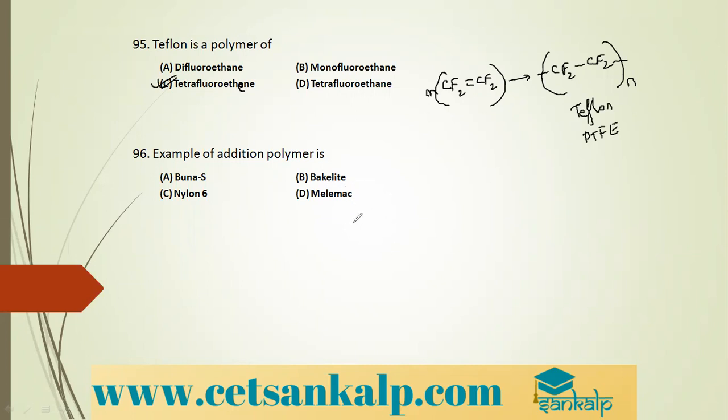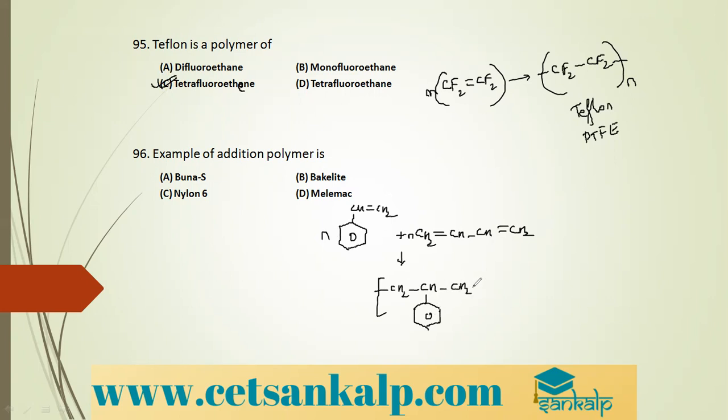Buna S, how is Buna S prepared? We take n molecules of styrene, CH2 double bond CH with a benzene ring, and n molecules of 1,3 butadiene, CH2 double bond CH, CH double bond CH2. So what happens? It will polymerize to give CH2 single bond CH, we have benzene ring here, then CH2 single bond CH, double bond CH, single bond CH2.